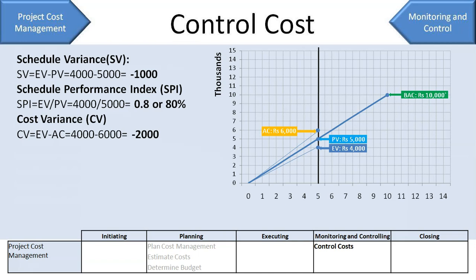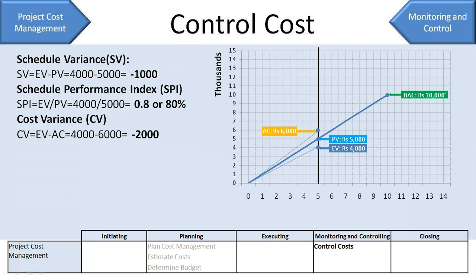So your cost variance is 4000, which is what you have actually achieved, minus 6000, which is your actual cost, which will give you a value of minus 2000. That means your budget deviation at this point of time is 2000 rupees less than what you have planned.